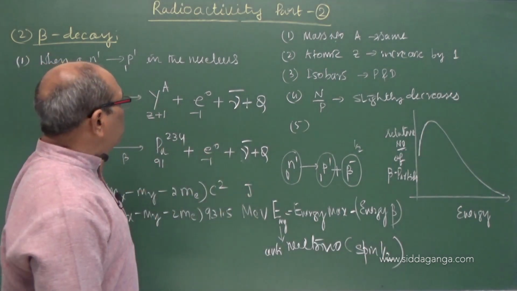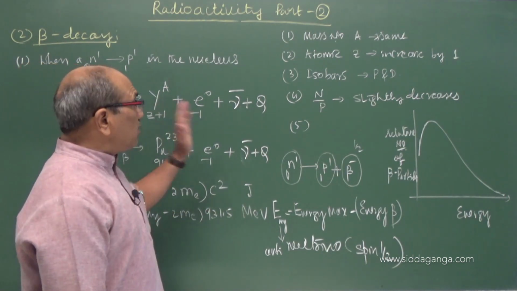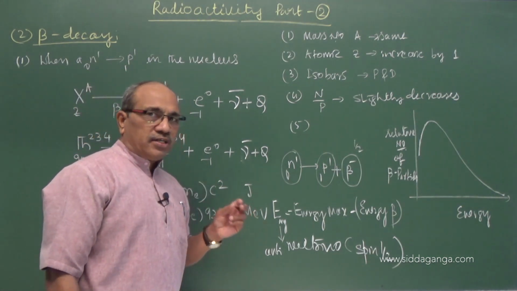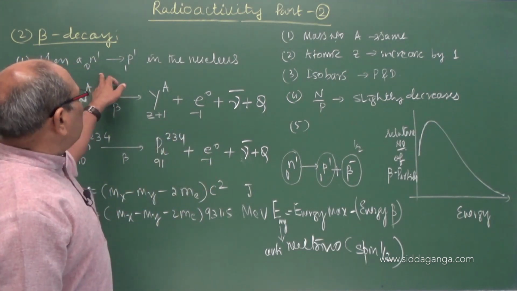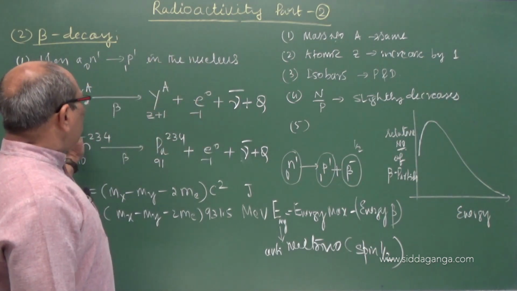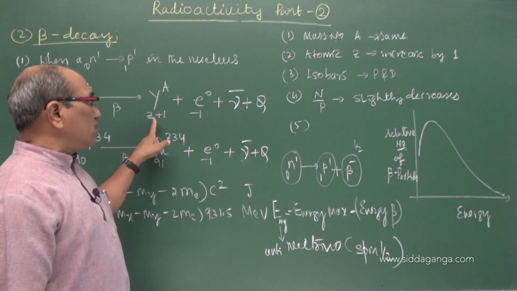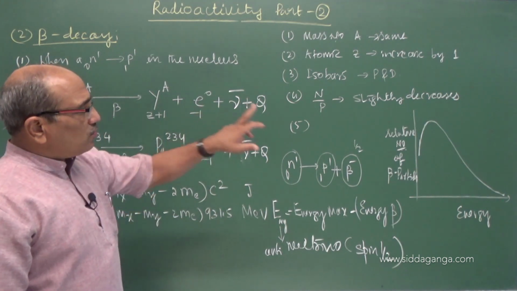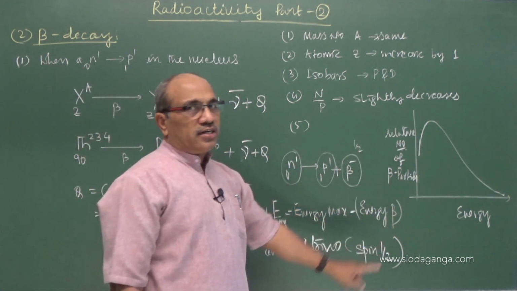When beta decay takes place, that is, when a nucleus undergoes disintegration and emits a beta particle due to the conversion of a neutron into a proton, because beta particles are not pre-existing inside the nucleus. When that conversion takes place, a beta particle is emitted. So the new nucleus formed will have the same mass number, but the atomic number increased by 1, and the energy observed is not found constant. It is found to be continuously distributed over a wide range.